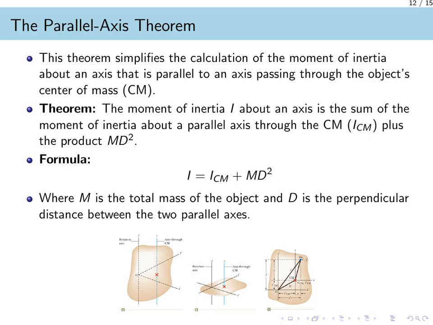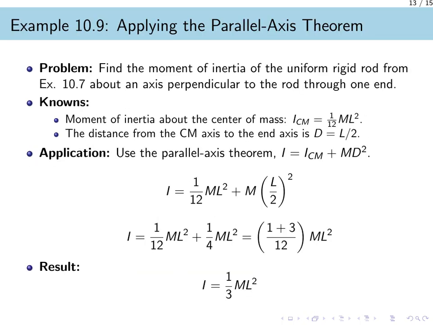For example, if you know the moment of inertia of a rod about its center, you can use this theorem to easily find it about one of its ends. This relationship also reveals that an object's moment of inertia is always smallest about an axis passing through its center of mass. Let us apply the parallel axis theorem to find the moment of inertia of a uniform rigid rod about an axis through one of its ends.